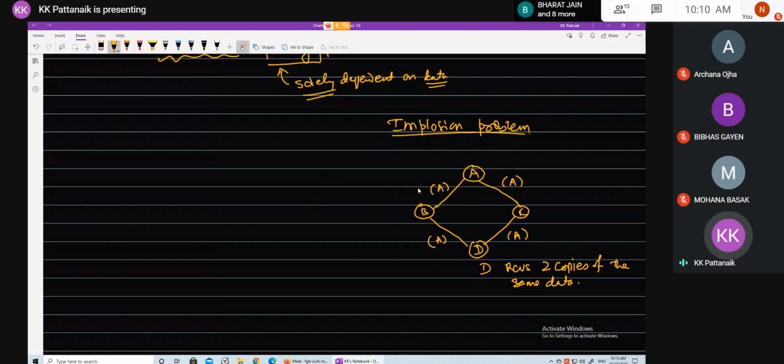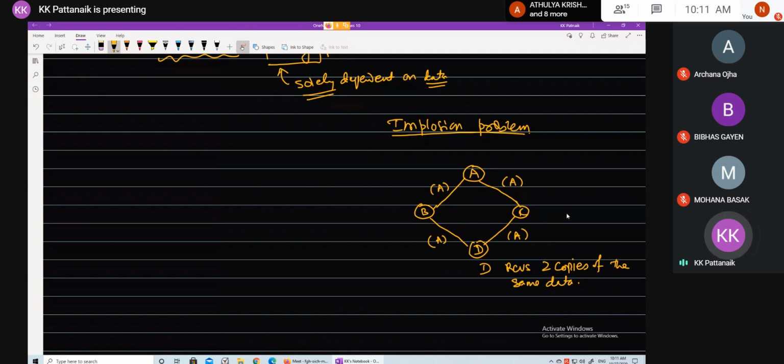Why do we say unnecessary? What we mean is that B and C are transmitting the same redundant data, and D is receiving two duplicate copies, which means D is getting tuned to the channel twice and its radio is active for a longer duration. Similarly, B and C are transmitting, which means their radio is in an active state and they are in transmission mode for longer durations, which is unnecessary and can be avoided.